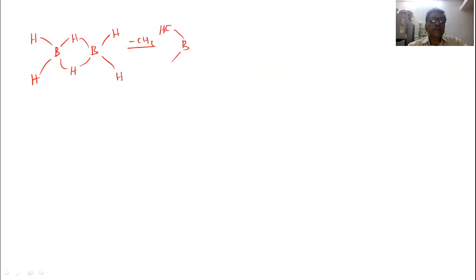The terminal hydrogen atoms are replaced, and the bridge hydrogen atoms remain as they are. So you can see the structure here. Only the terminal hydrogen atoms are replaced here, and the bridge hydrogen atoms are remaining.